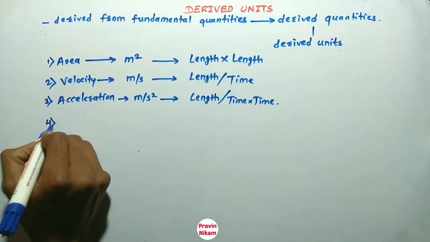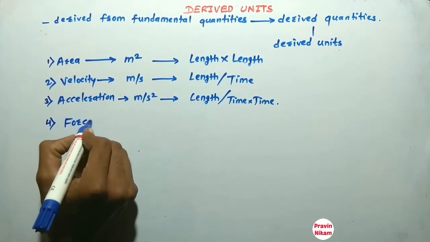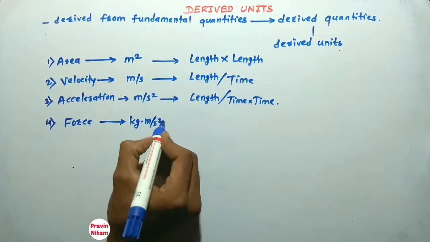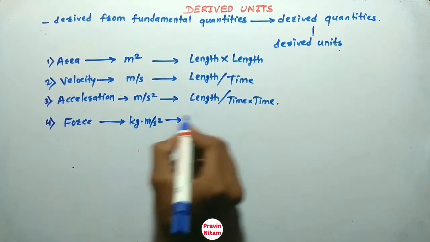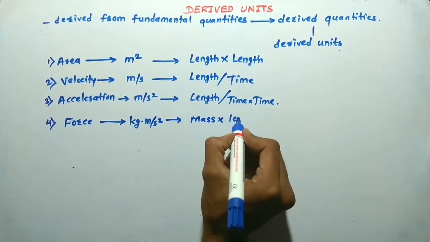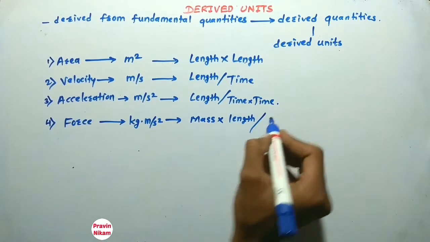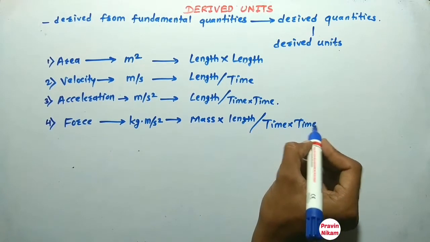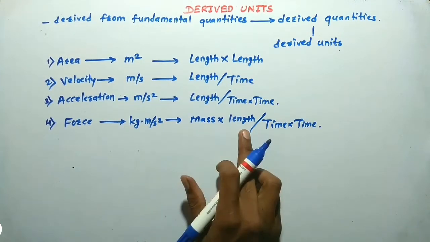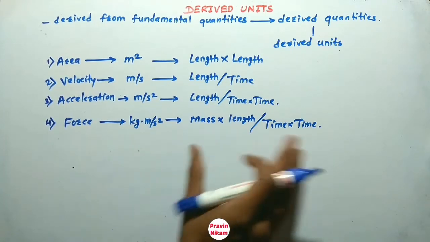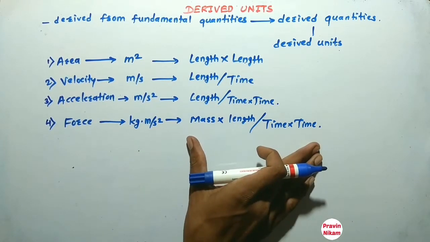Now let us take the fourth example, force. The unit of force is kg meter per second square. Kg means mass is there, meter means length is there, divided by time into time. So these are four different fundamental quantities, and this unit is derived from four fundamental quantities.